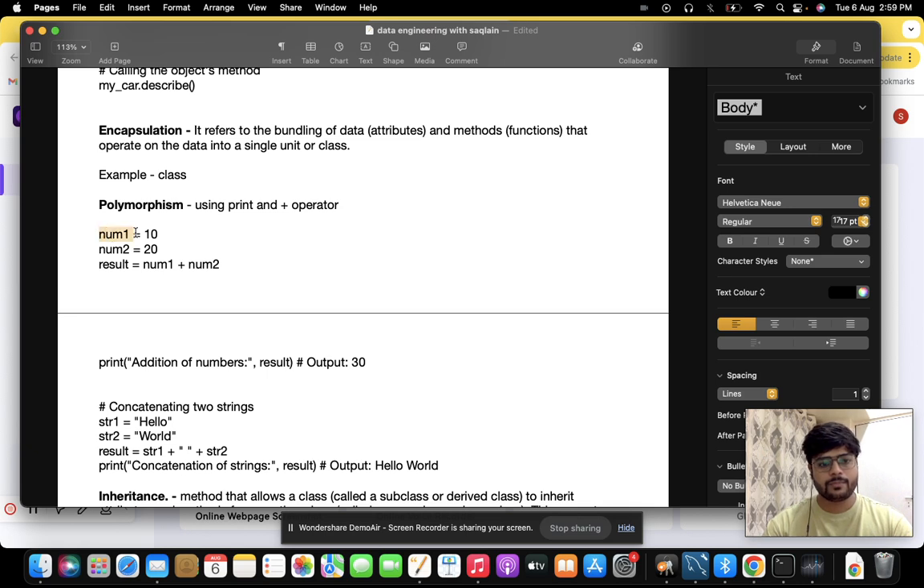This is num1, which is holding the value 10, num2 is holding 20, and this result variable is adding these two variables, num1 and num2. And finally, we get the output as 30. So we are using the plus operator in this case to add two numbers.